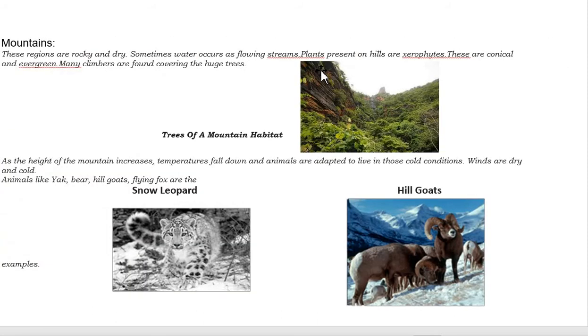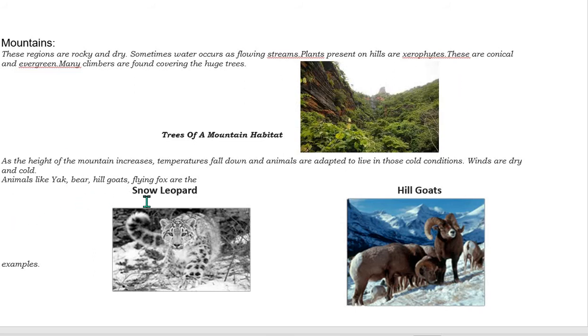In mountains, mostly we find the land is rocky and dry, and sometimes under that, water occurs as flowing streams. Plants present on hills are xerophytes. These are conical and evergreen. Many climbers are found covering the huge trees present here on the mountains.